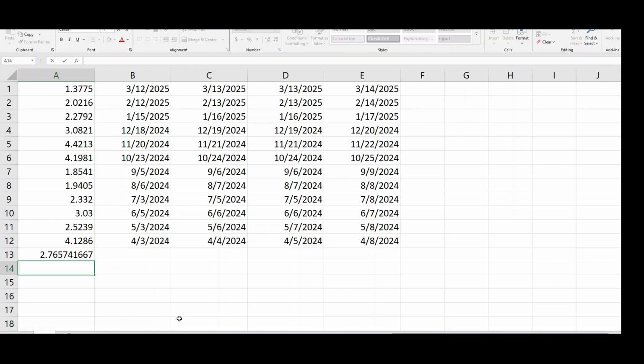So say you have 300 shares of this at an average of $2.77, you would get paid out a total of $829.72. So not too bad. Not too bad for it just sitting there, right? You're not having to do the options yourself. You're not having to do the work. Just sit back and collect. I like it. So let's continue on.